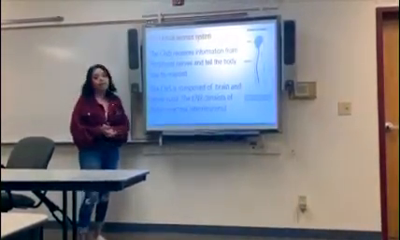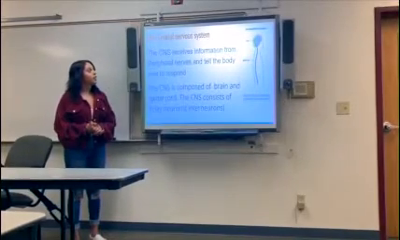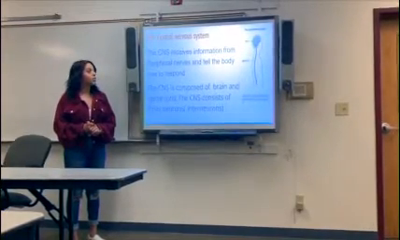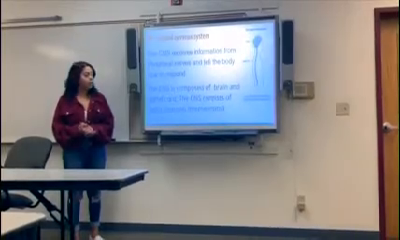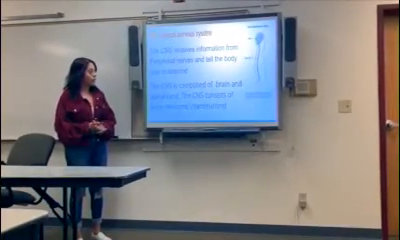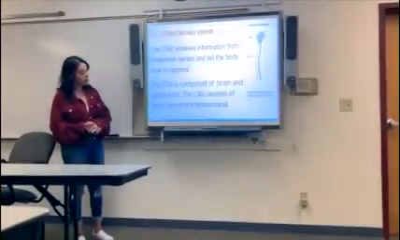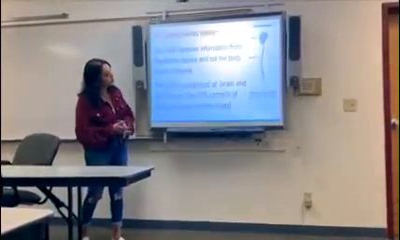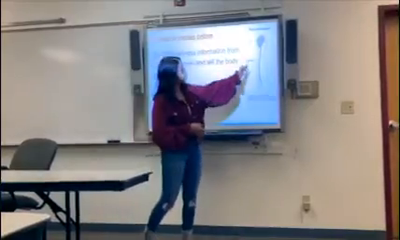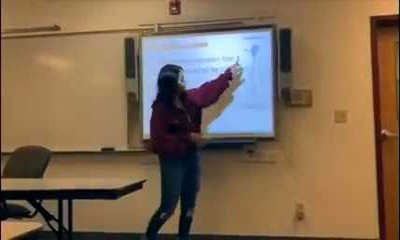The next one is CNS, central nervous system. The CNS receives information from peripheral nerves and tells the body how to respond. The CNS is composed of brain and spinal cord. The CNS consists of relay neurons, interneurons. And this is the central nervous system right here. There's the brain and then the spinal cord.